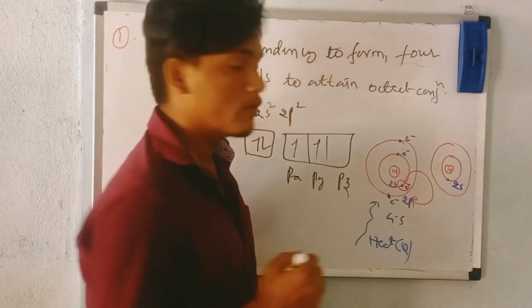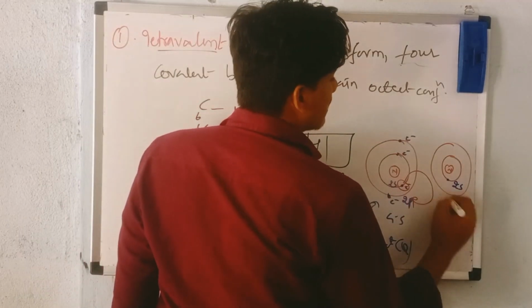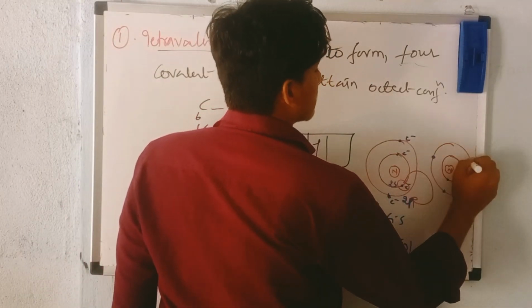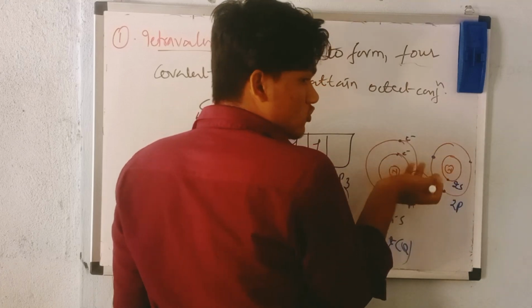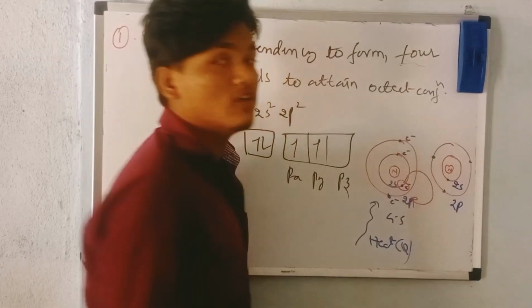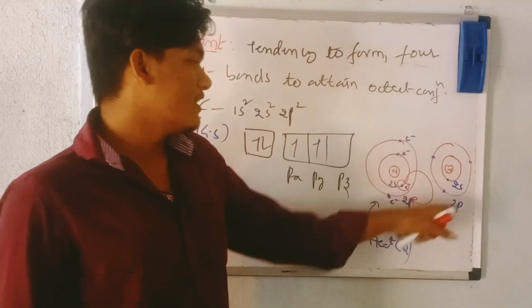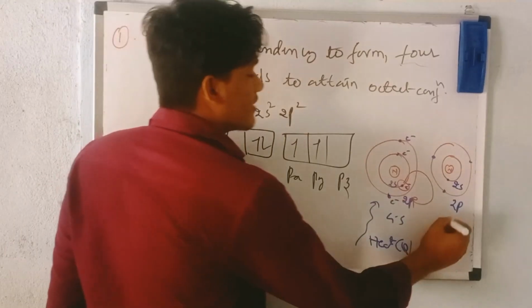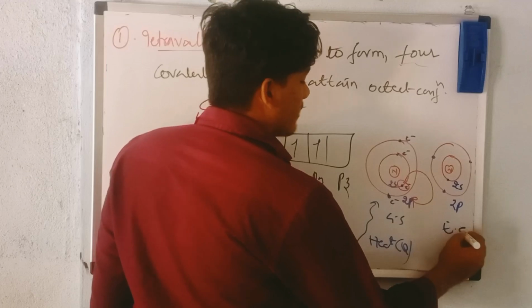Now in the 2p orbital, how many electrons will be present? 3 electrons are present. Why? Because the electron present in the 2s orbital jumped into the 2p orbital due to excitation. You want to remember, this is the excited state.